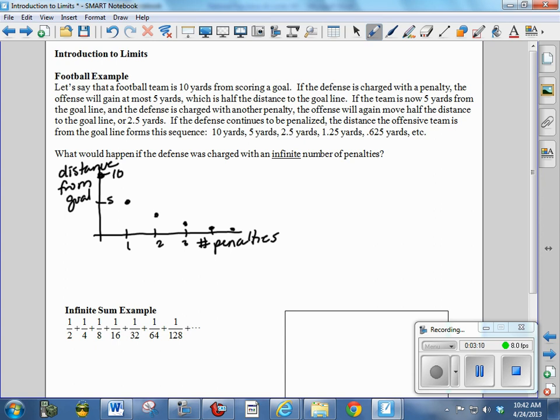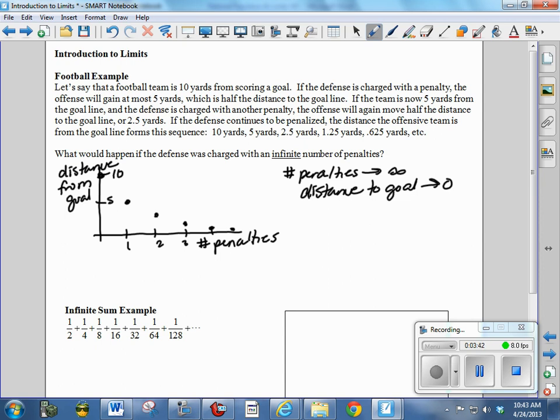So we would say as the number of penalties goes to infinity, we would say that the distance to the goal goes to 0. But the question is, can it ever equal 0? And the answer to that is yes. If you have an infinite number of penalties, it will equal 0 according to mathematical theory. Now that's kind of weird, so I just want you to think about that.